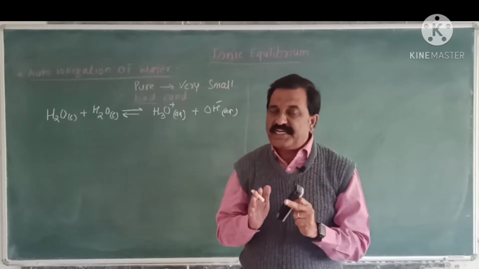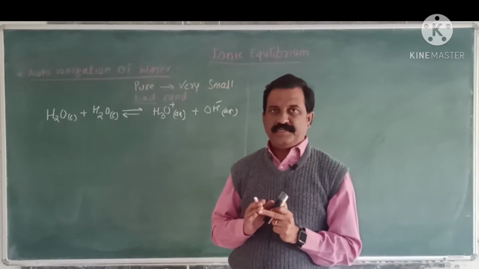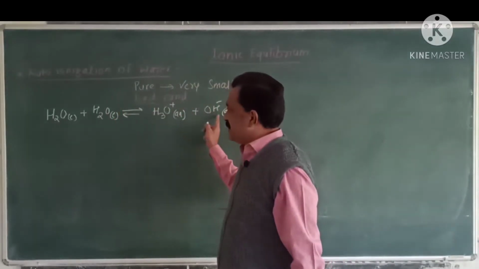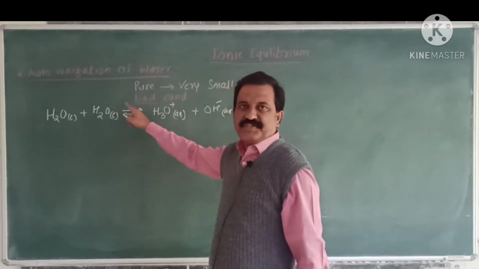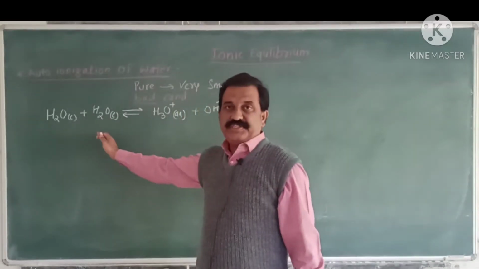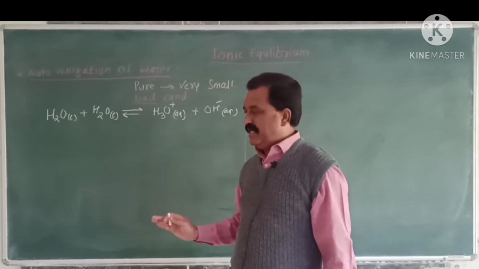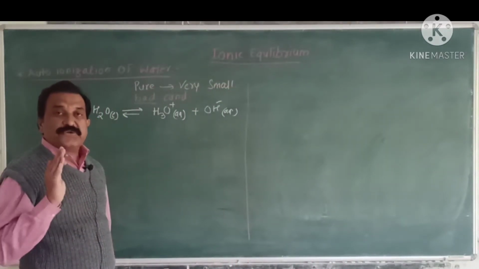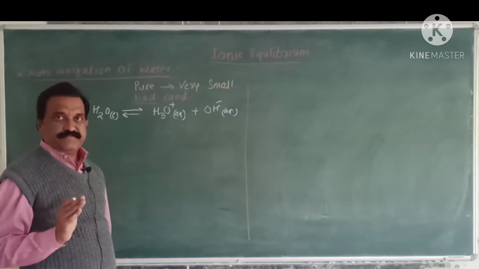As the reaction is reversible, after some time the rate of the forward reaction, that is ionization, and the reverse reaction, unionization, become equal. This stage is known as the equilibrium stage.